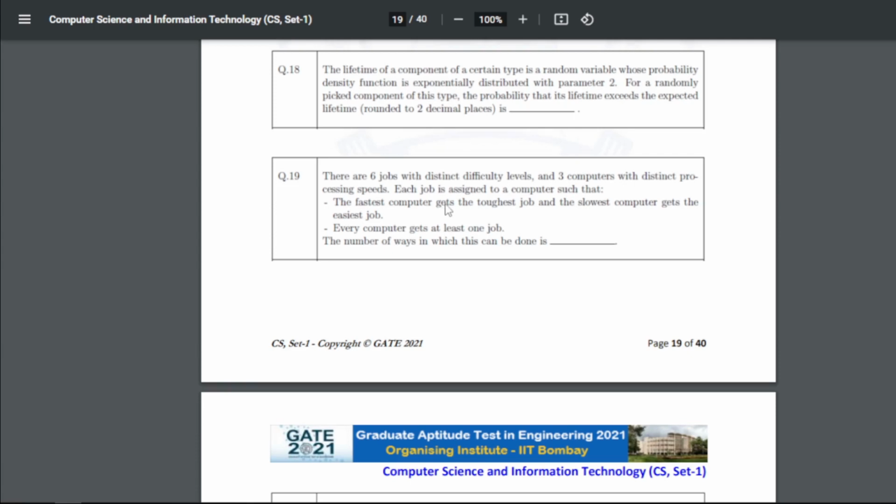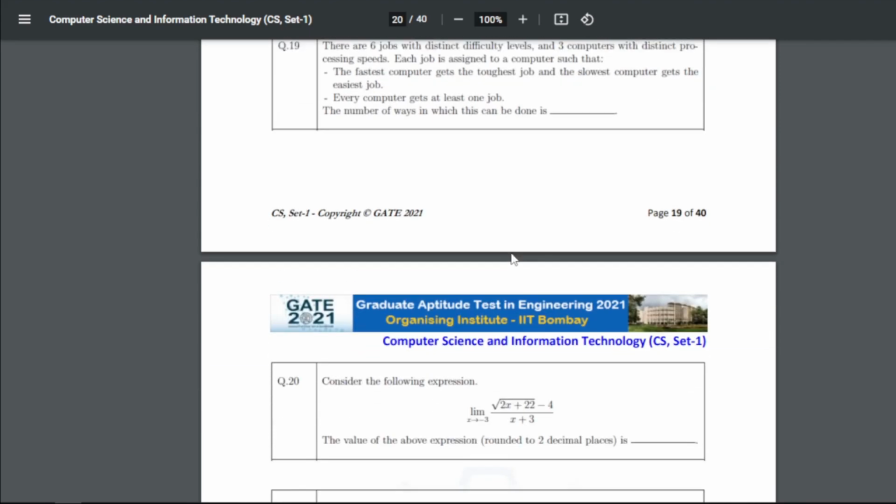There are 6 jobs with distinct difficulty levels and 3 computers with distinct processing speeds. Each job is assigned to a computer such that the fastest computer gets the toughest job and the slowest computer gets the easiest job. Every computer gets at least one job. The number of ways in which this can be done is, so for 19, our answer is 65.